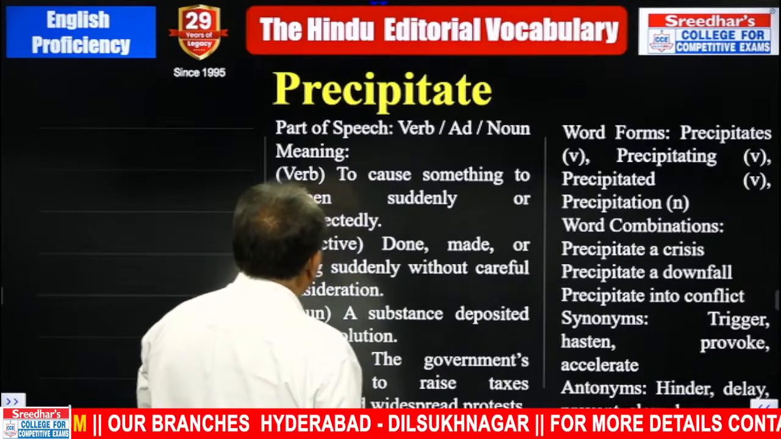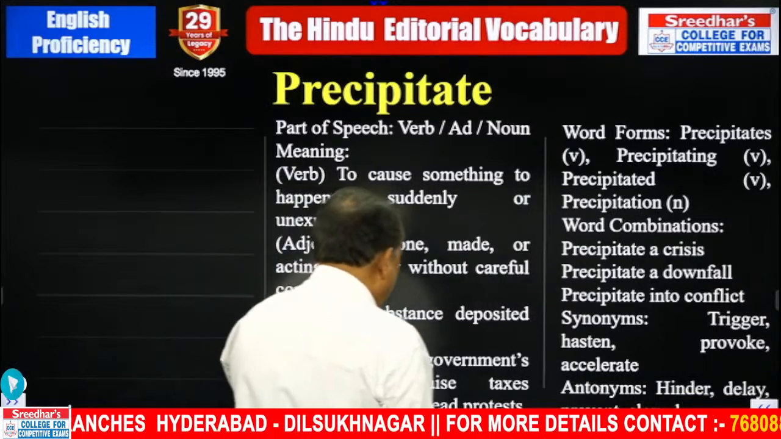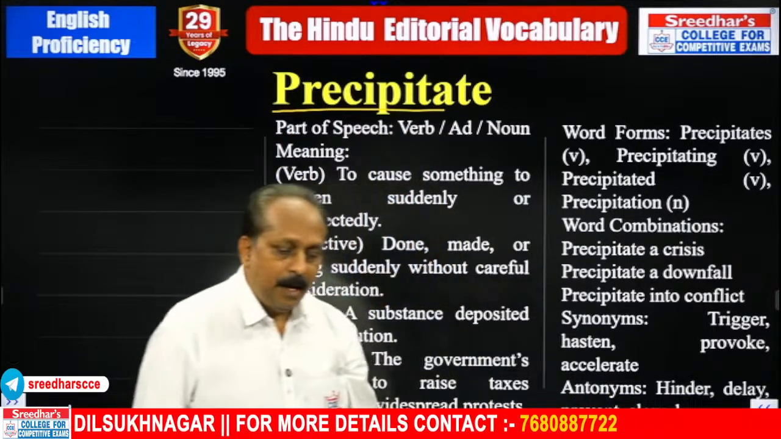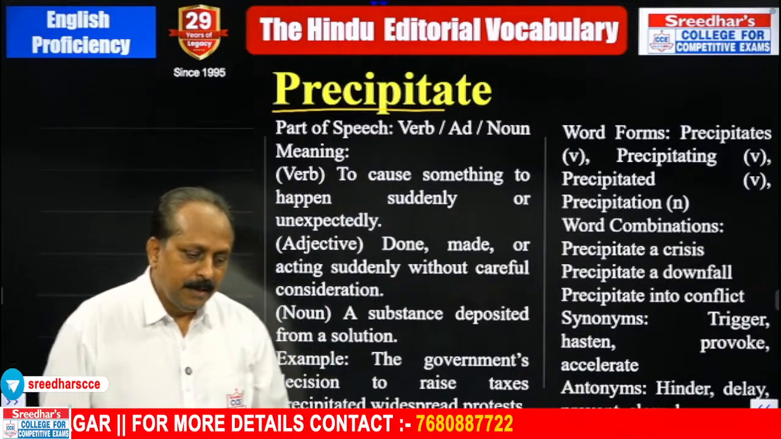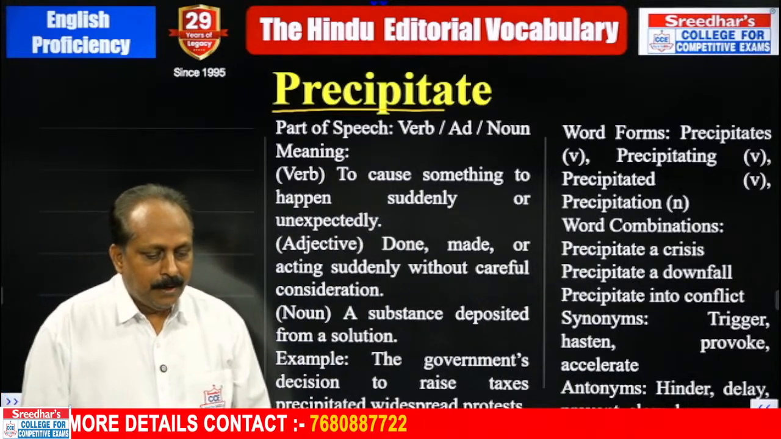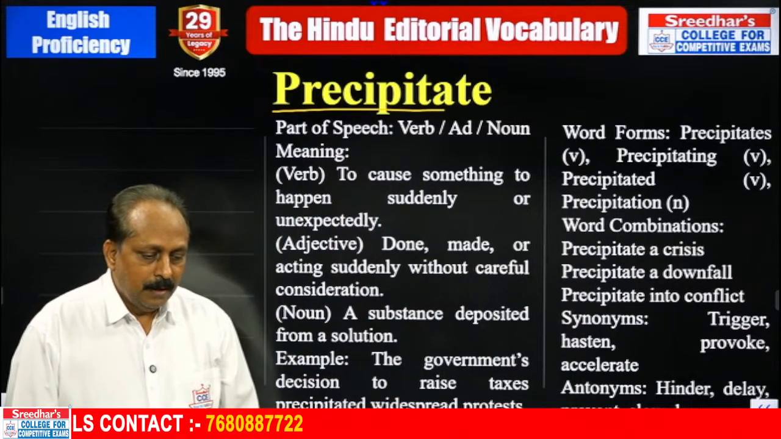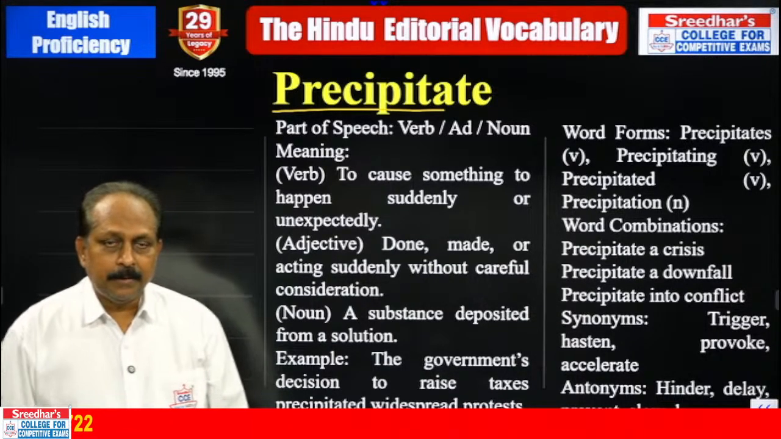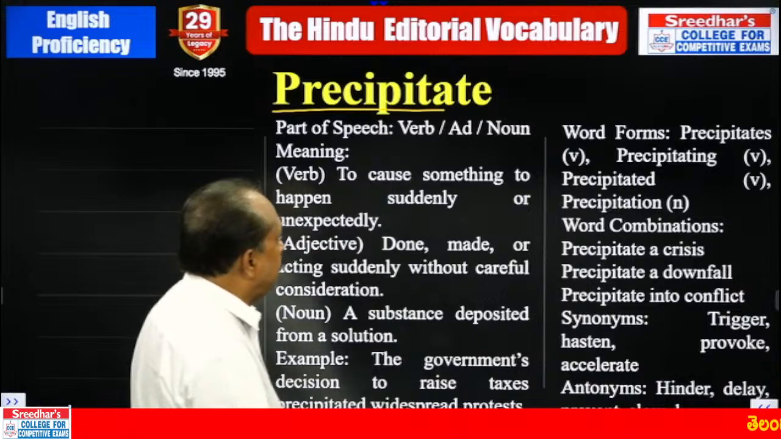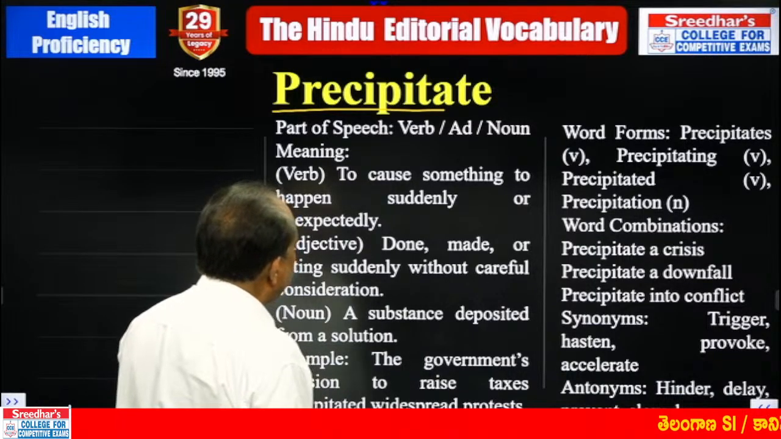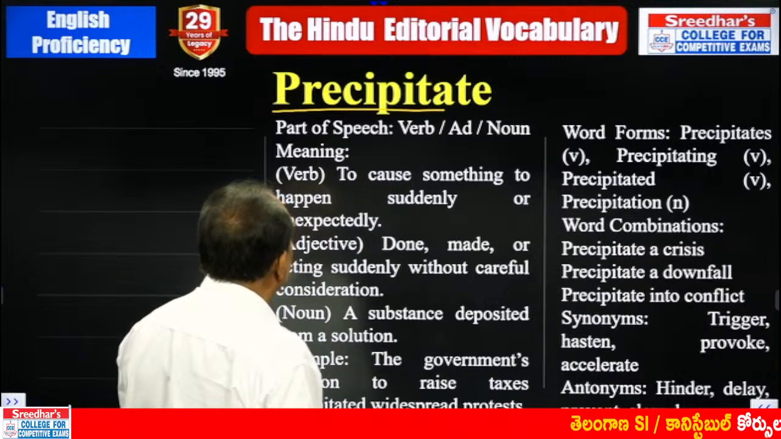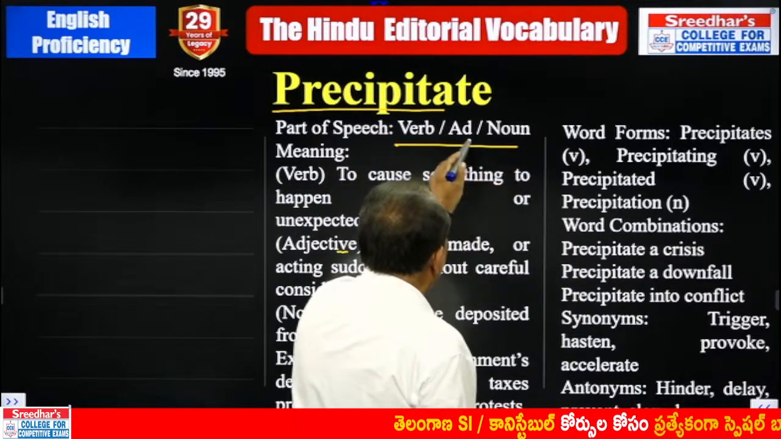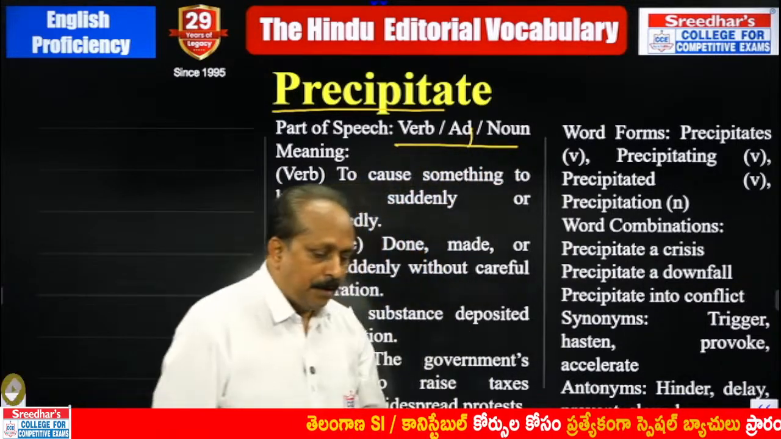What is the first one? Precipitate. Here, precipitate, actually it's a word that goes with chemistry. But it has a different meaning here. Retaliate, strike back, bounce back. Bounce back has a different connotation. Still, I appreciate that. Precipitate, a chemistry term, but here a different meaning. Part of speech, look at this. It can be a verb, it can be an adjective, it can be a noun.